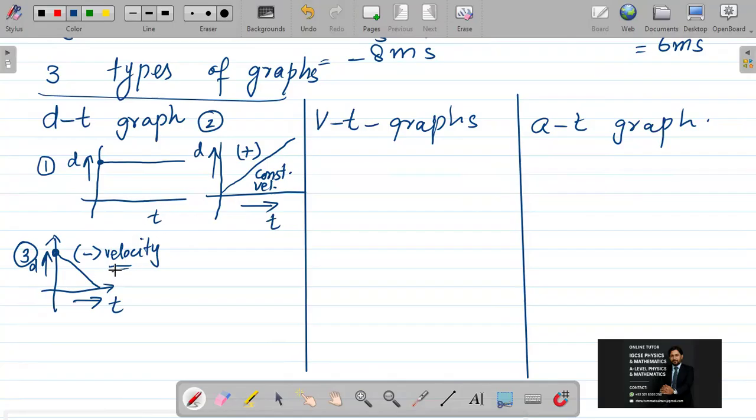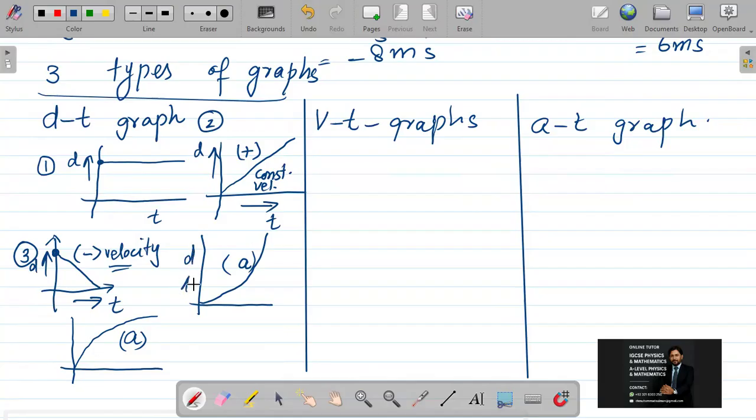If I'm going towards variable displacements, then it is going to be taken in this form. In this case, when the displacement curve is like that, the speed is not uniform, so it is having acceleration. And if I take it more in this form, then it is again a variable speed and I'm having acceleration. So these were the distance time graphs.